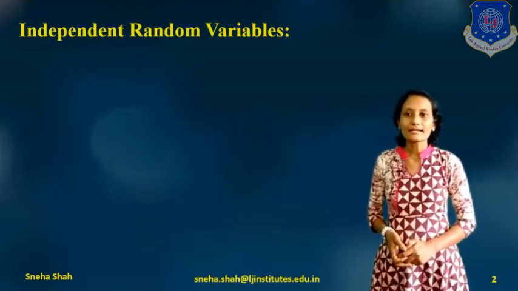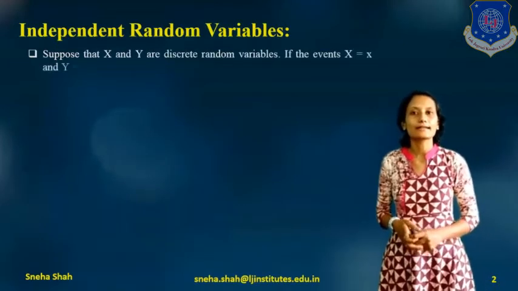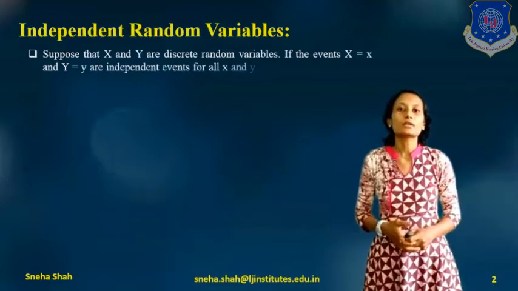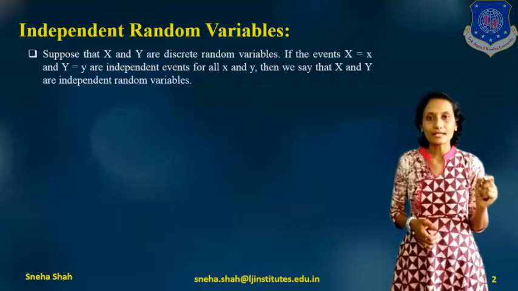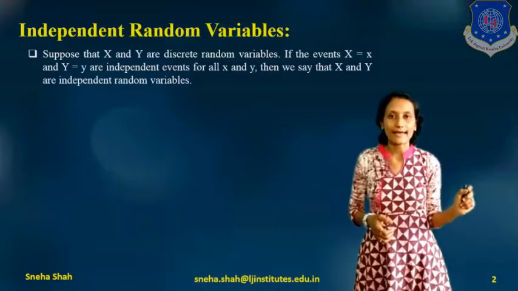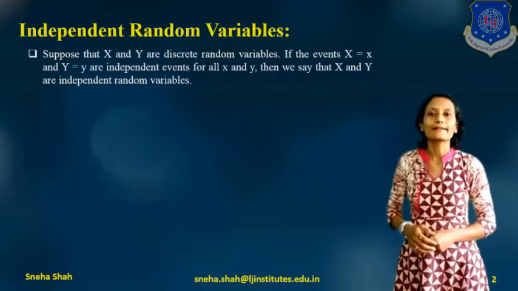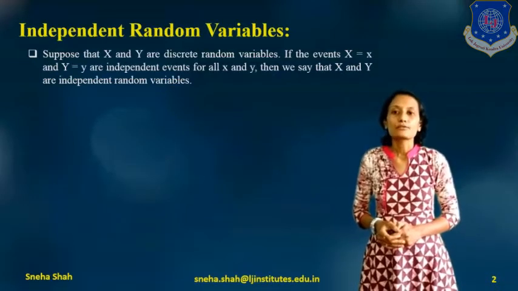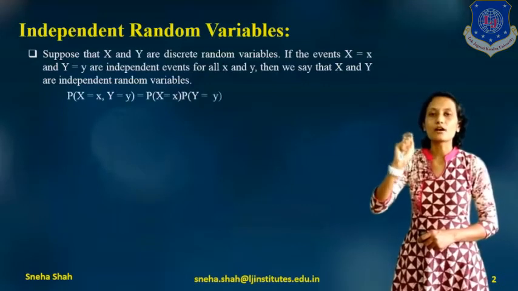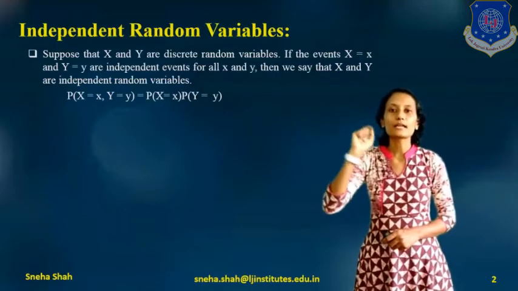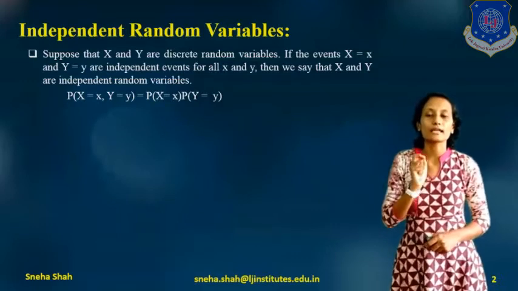Now what is an independent random variable? Suppose that x and y are discrete random variables. If the events x equals x and y equals y are independent events for all the values of x and y, then we can say that x and y are independent random variables. For this the condition will be: probability of x equals x comma y equals y should be equal to probability of x equals x times probability of y equals y.